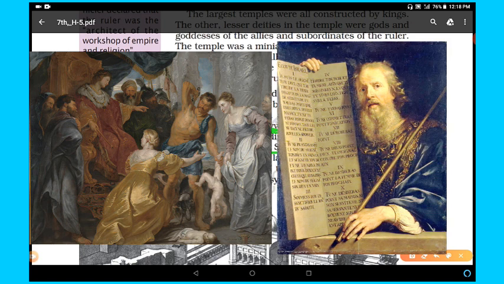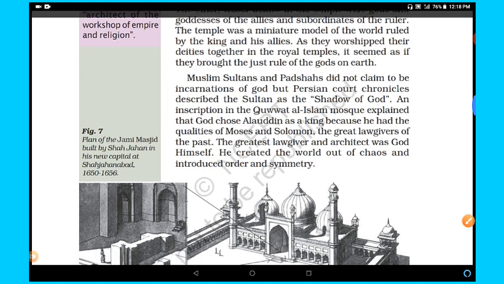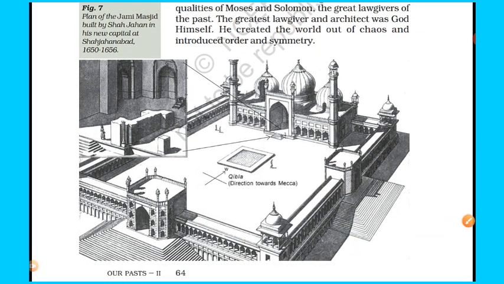The greatest lawgiver and architect was God himself. He created the world out of chaos and introduced order and symmetry. You can see in figure 7 the plan of the Jama Masjid built by Shah Jahan in his new capital at Shahjahanabad, 1650 to 1656. It took approximately 6 years.